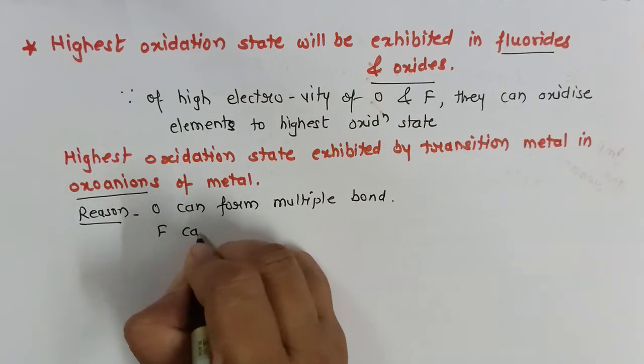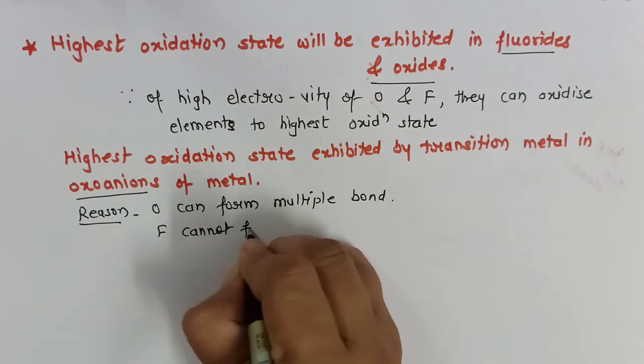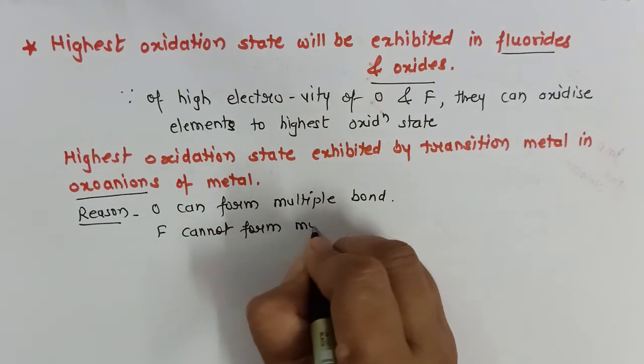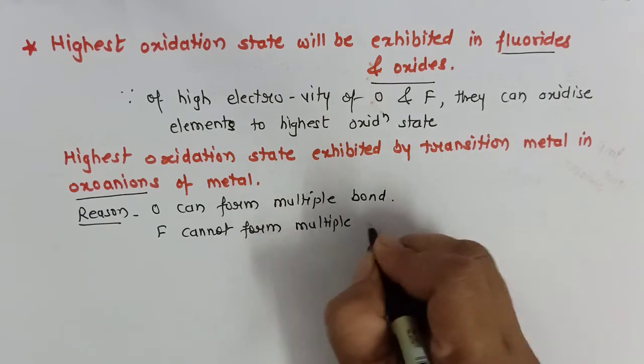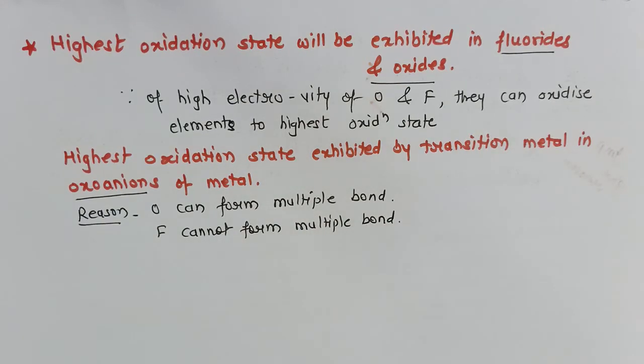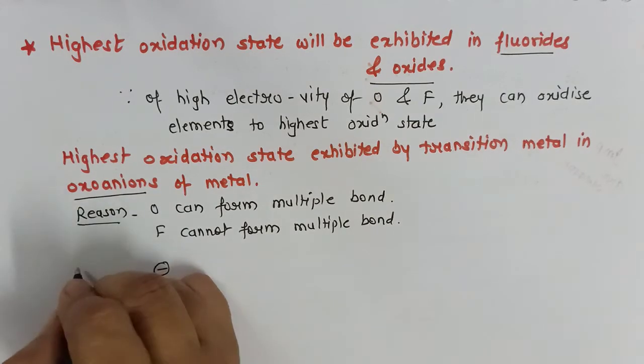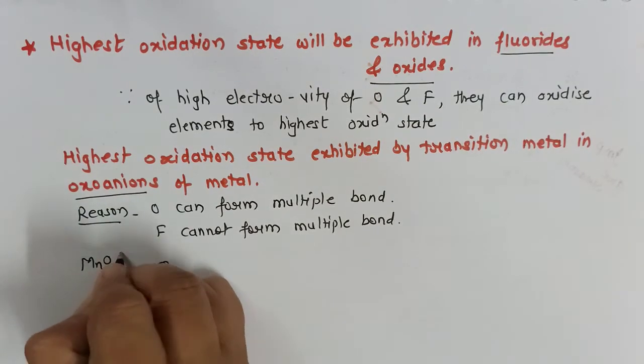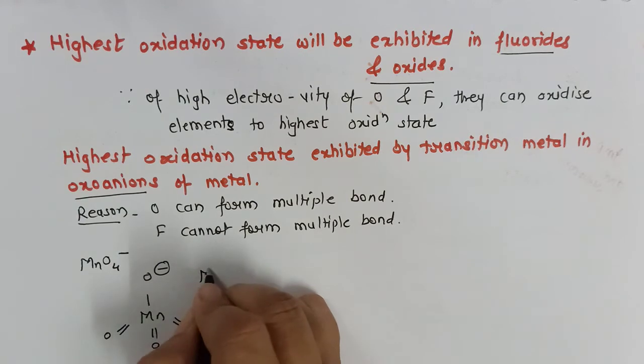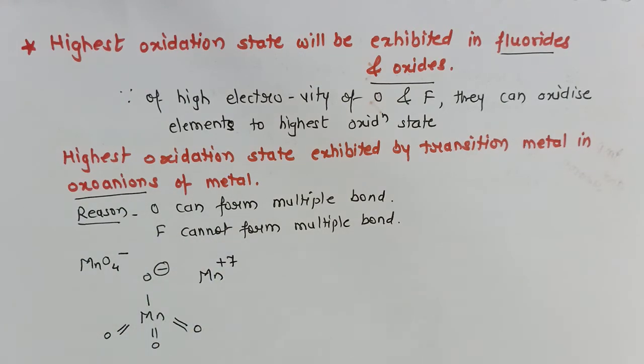Fluorine, on the other hand, cannot form multiple bonds, and therefore fluorine will not be able to oxidize an element to its highest oxidation state. Let us consider the example of MnO4 minus. In this, manganese is in the +7 oxidation state.